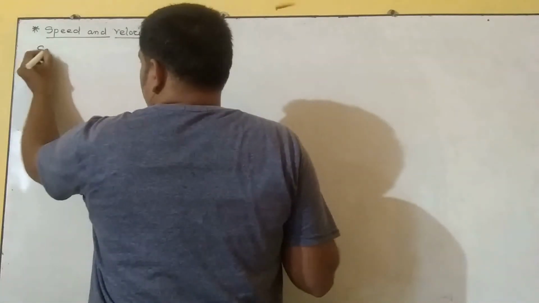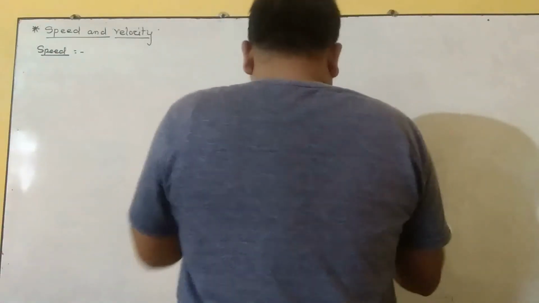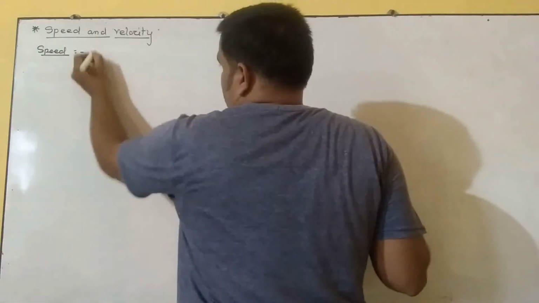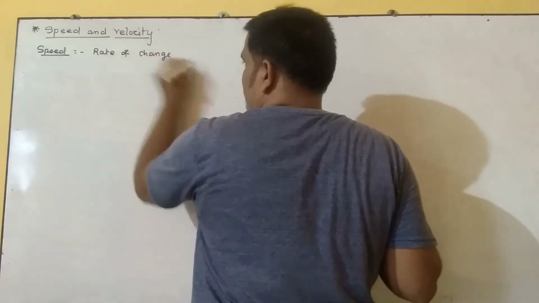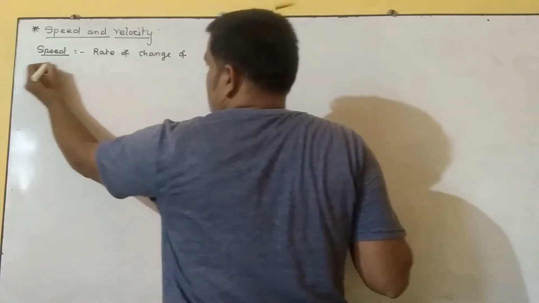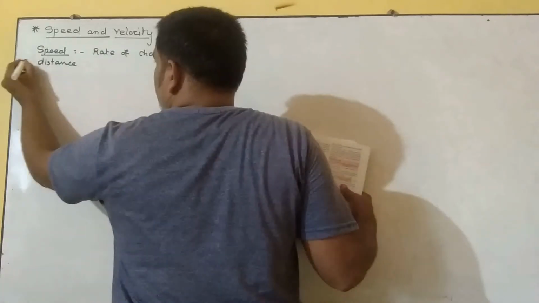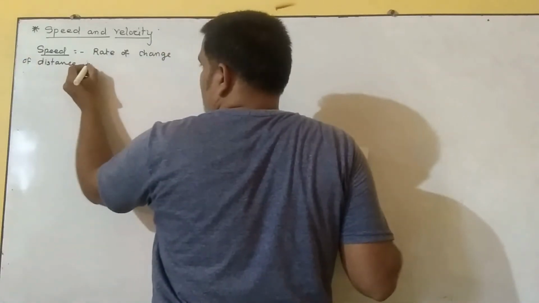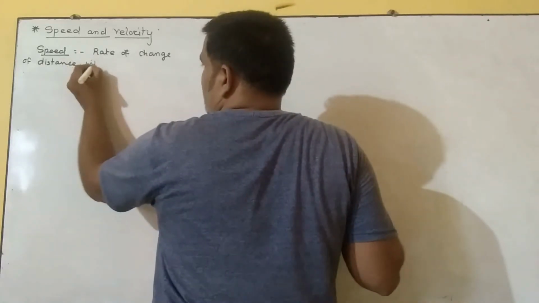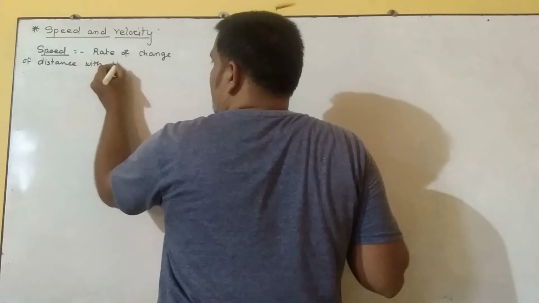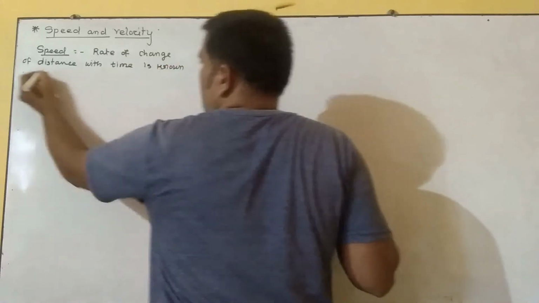First is speed. What is speed? It is the rate of change of distance with time. The rate of change of distance with time is known as speed.